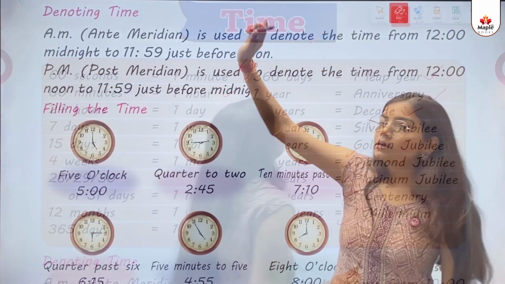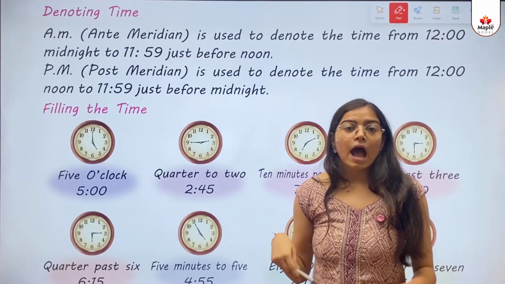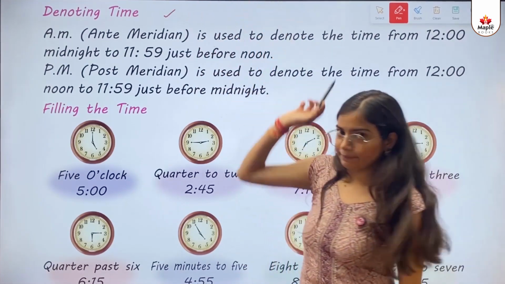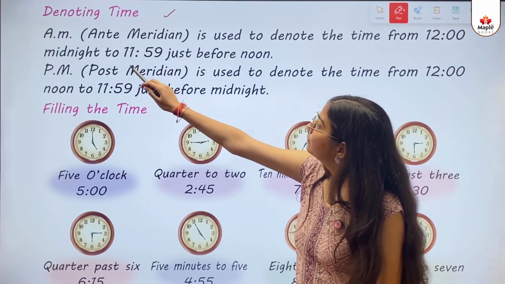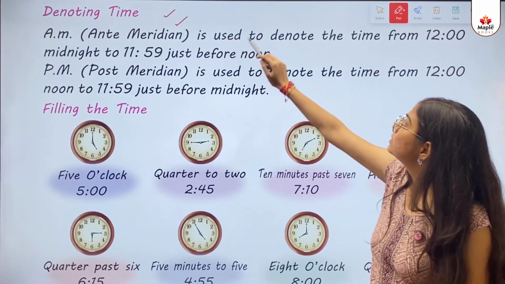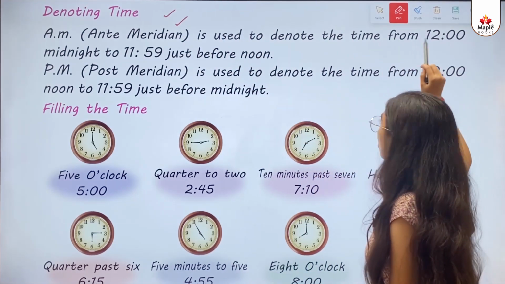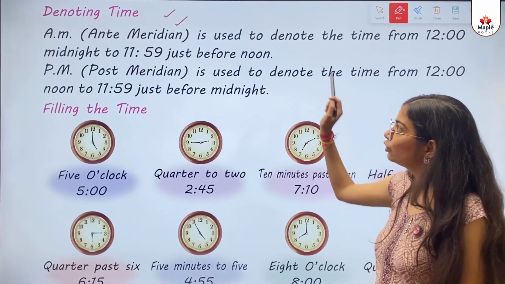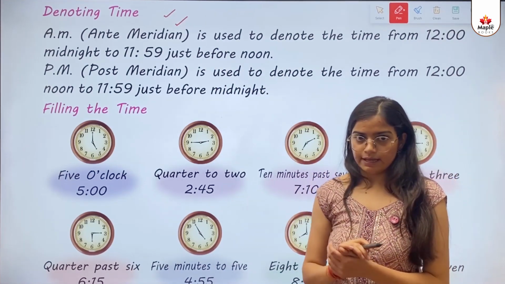Okay, now kids, we will learn about how to denote time. AM, ante-meridian, this is the full form, is used to denote the time from 12 midnight to 11:59 just before noon. So what does it say?